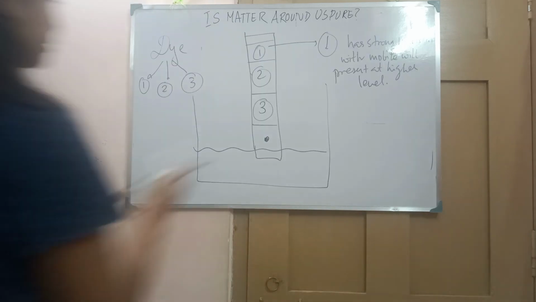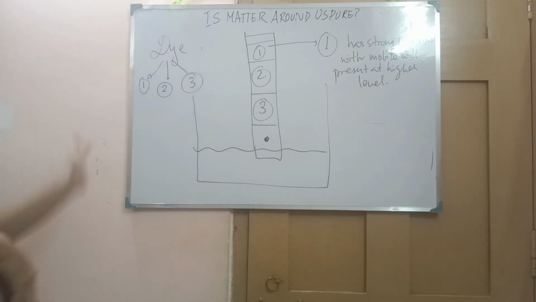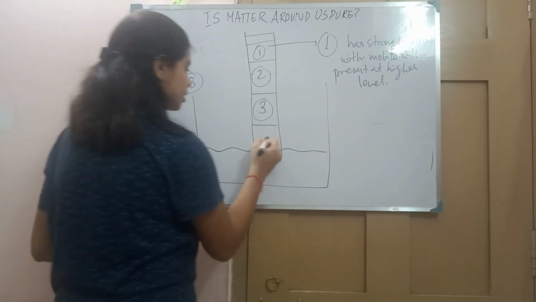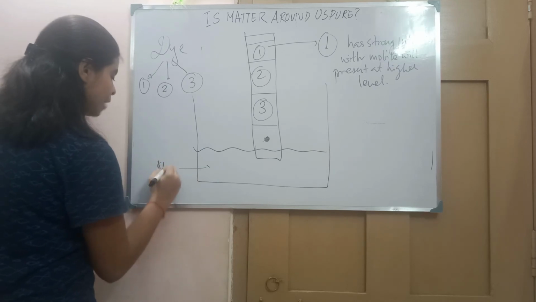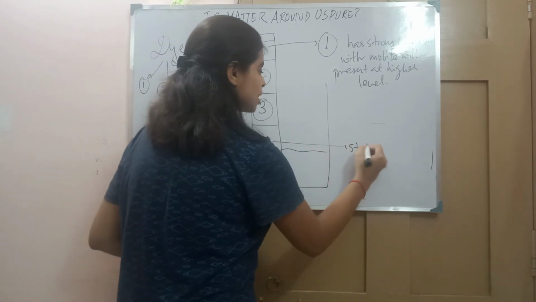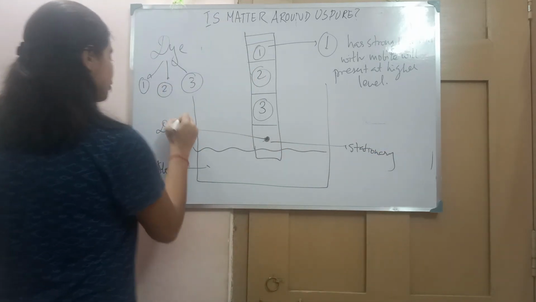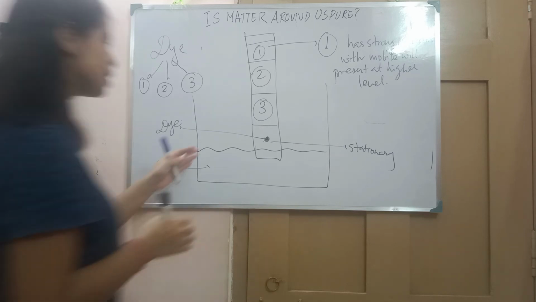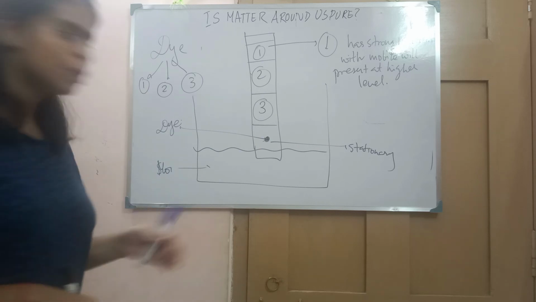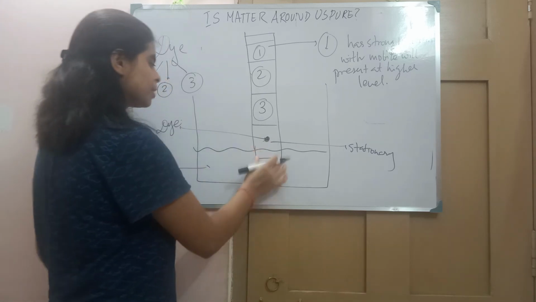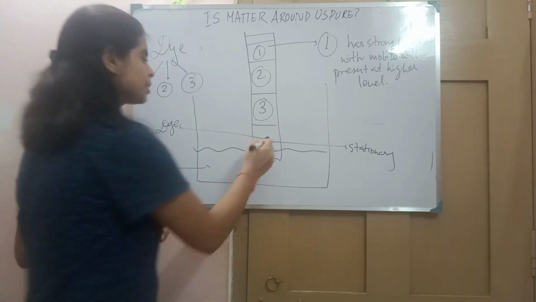Now let's understand in a better way. See, I have drawn the chromatography method over here. We have taken a paper, and here it is a dye, and it is a solvent. This solvent is the mobile phase, this paper is the stationary phase, and this point is the dye. Remember, whenever you perform chromatography, the layer of the solvent should be below this point. So once you dip this paper, this solvent will get absorbed on this paper and will start moving on.